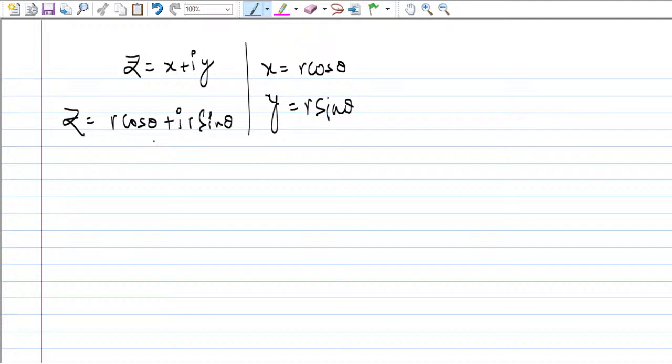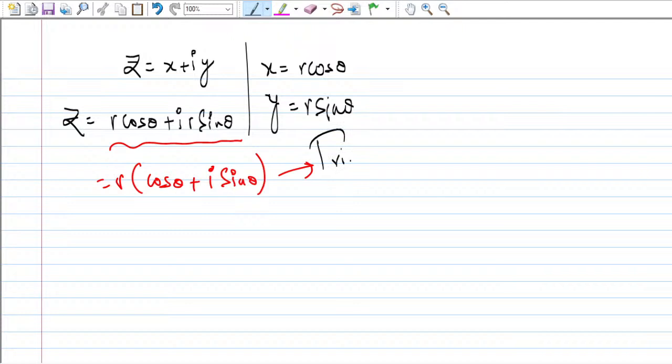So this is the polar format here. This is basically the trigonometric format, where r you can take common, so r times cos theta plus iota sin theta. Sometimes people call it rectangular format, or you can also call it trigonometric form.